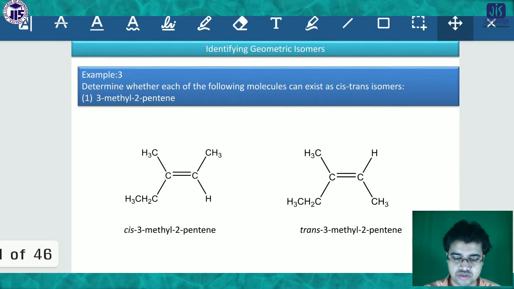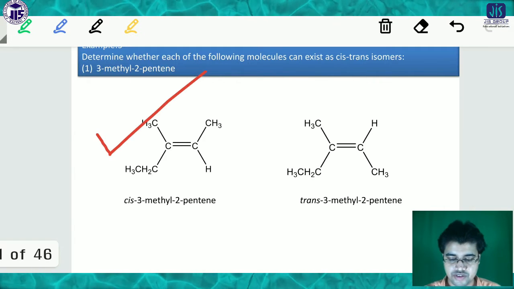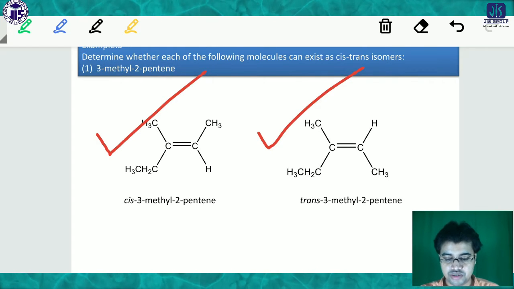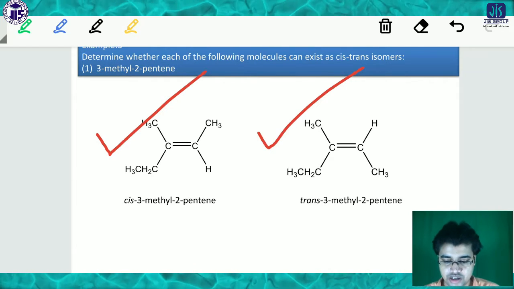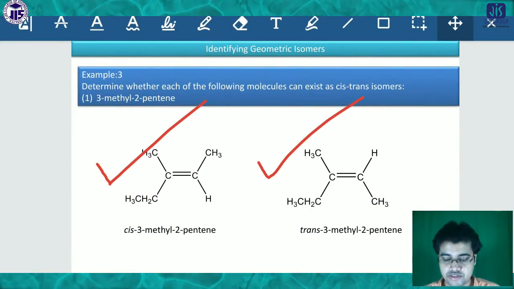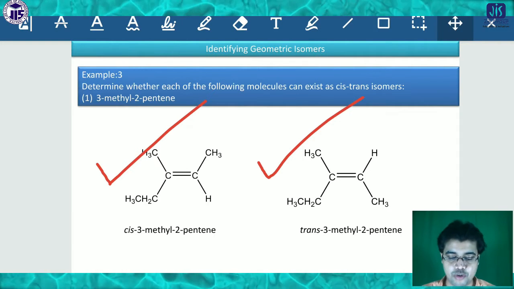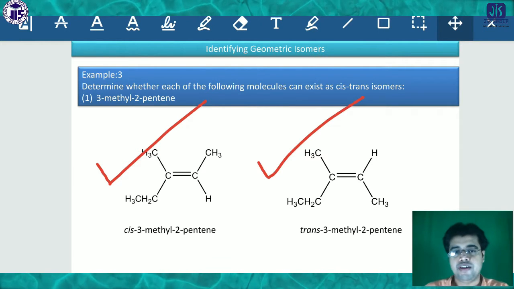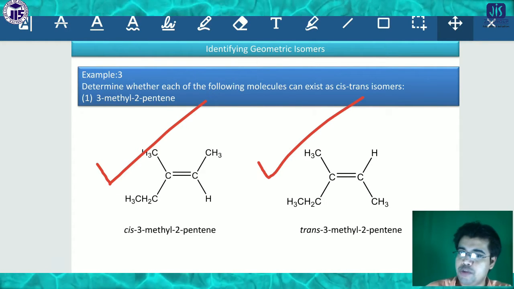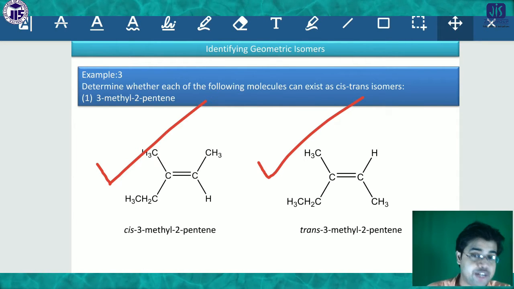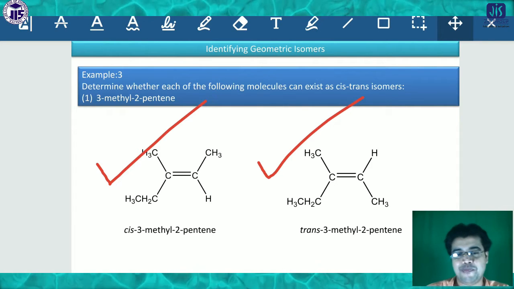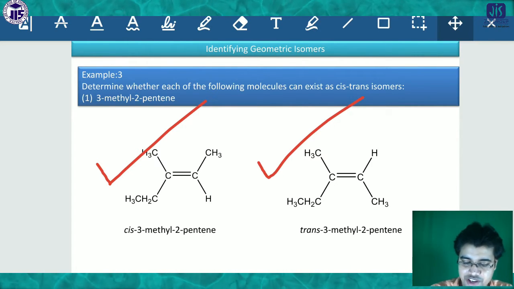This is another example of cis and trans. Look here, this is the category of cis actually, and that is the category of trans. There is a very important fact you have to keep in mind from this example. I told you, if any similar group is present in the compound, then it will be in the category of cis-trans. If no similar groups are present, then it will be in the category of EZ. So this example is very, very important.